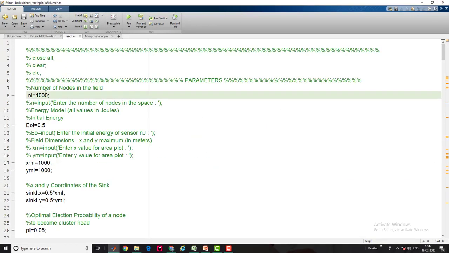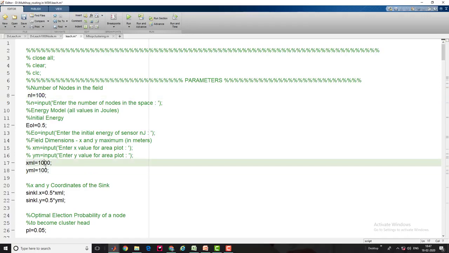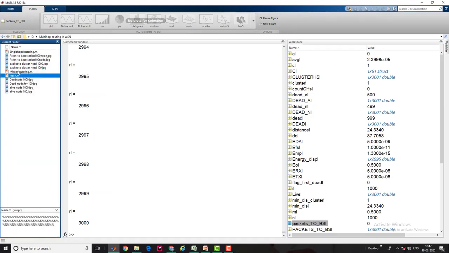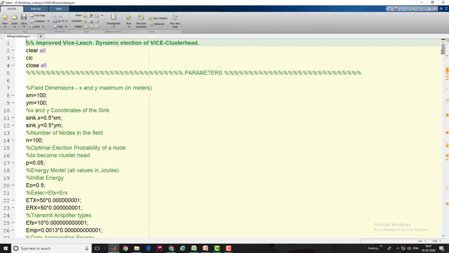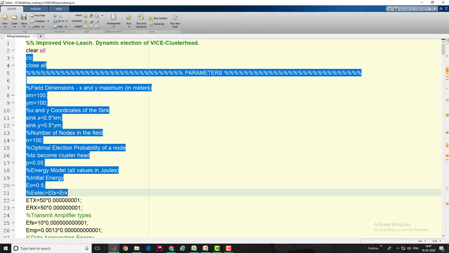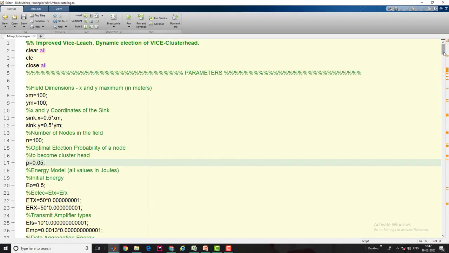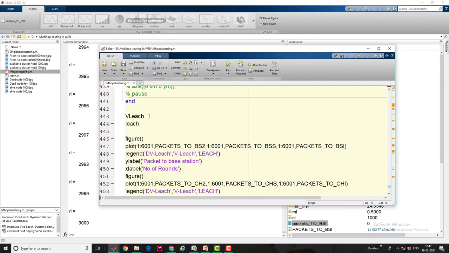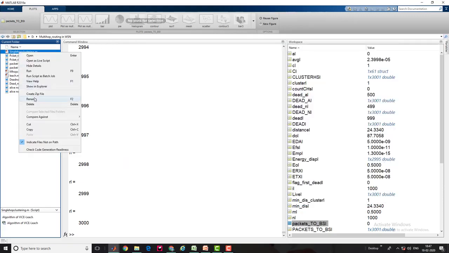works. So I'm going to start with the 100 nodes with the same scenario, 100 by 100 field parameter. On the original side, I need to add these routing protocols. So here is the LEACH, the same name, and the single hop routing.